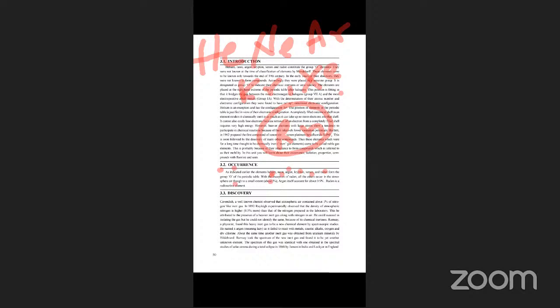In the atmosphere, 100%, you know that there is 78% nitrogen, 20.9% oxygen, 0.03% CO2, and the remaining less than 1%.